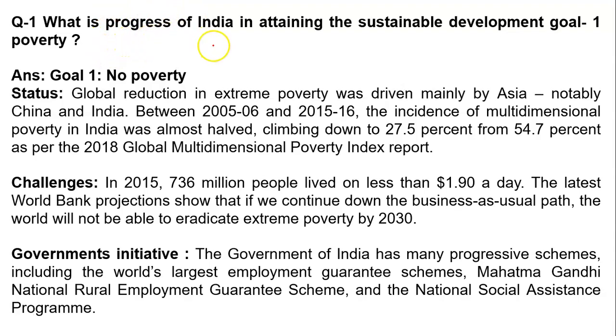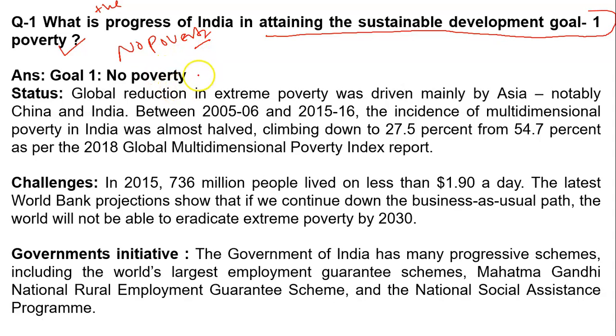First question is, what is the progress of India in attaining Sustainable Development Goal 1, that is, reduction in poverty, or no poverty? So in your answer, you will write that Goal number 1 is no poverty. The status is that the global reduction in extreme poverty was driven mainly by Asia. Why? China and India are the most populous states in Asia.